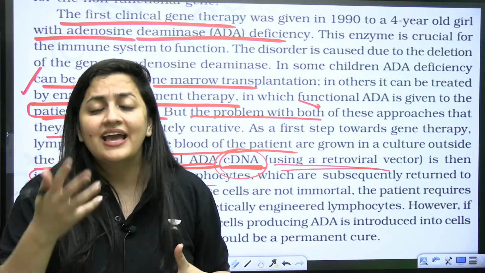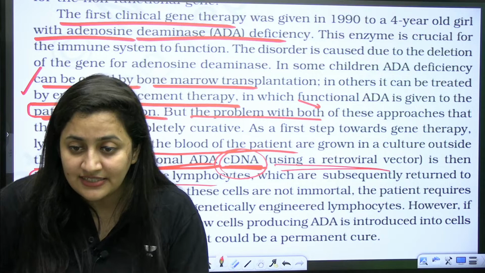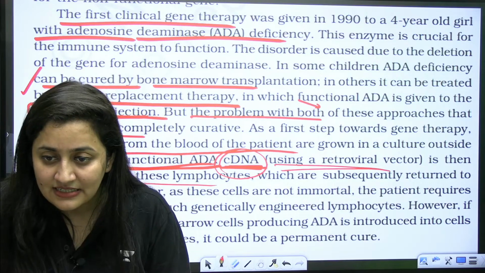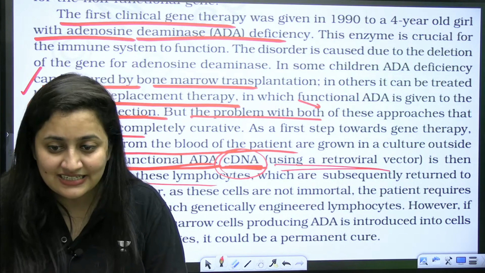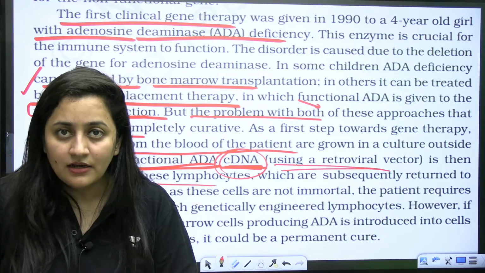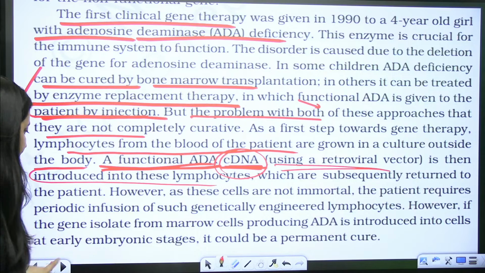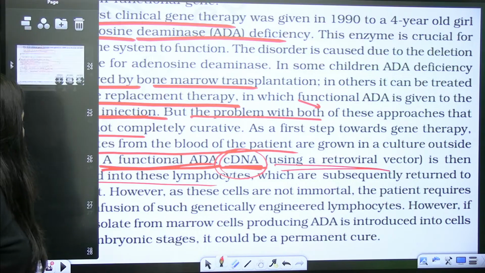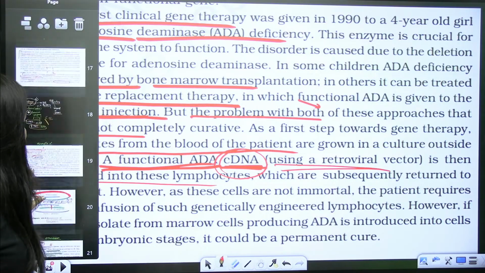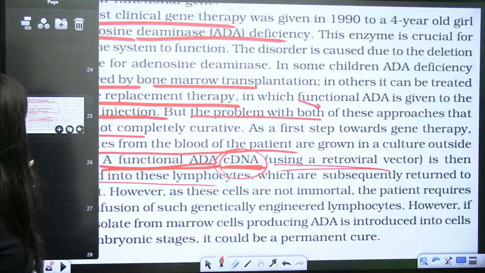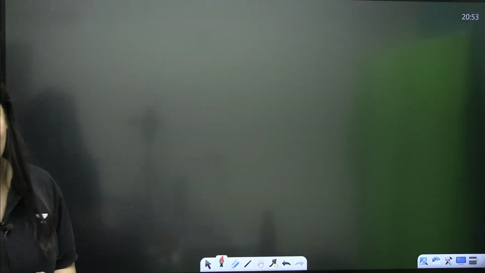It is going to be financially draining, isn't it? So if a person has SCID, there are very few chances of survival. Got it? So this is about gene therapy. Understood?